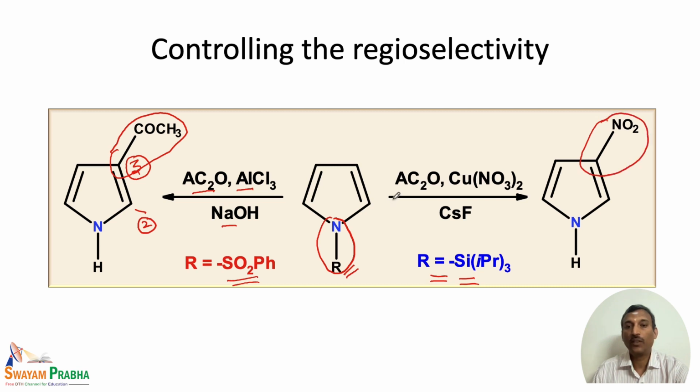So, this is how we can control the 3 substitution by the appropriate substitution on nitrogen. Although the second substitution is the most preferred reaction, by having different substitutions on the pyrrole nitrogen, we can direct the reaction towards the 3 position. So, this is also possible in the case of pyrrole.